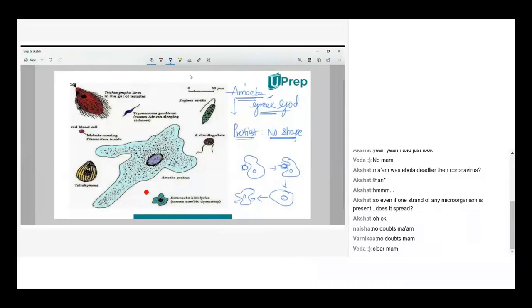And how will amoeba move? The movement of any organism we call locomotion. How will amoeba move? By using structures called pseudopodia. Podia stands for feet, and pseudo is nothing but false. See here, this example I just gave, a rough diagram. Here, amoeba in one stage is like this.